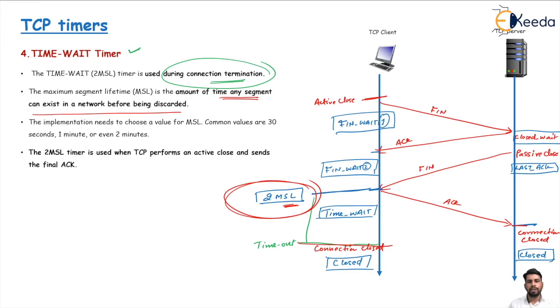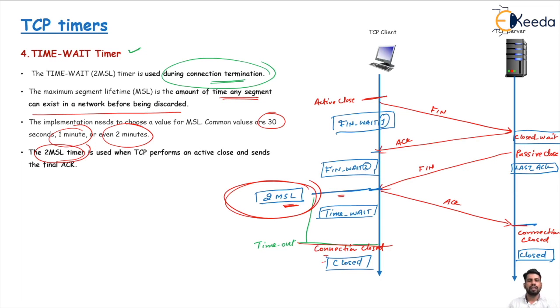So here we have to choose this MSL. Common values are 30 seconds for some, 1 minute for others, and 2 minutes for others. TCP performs the active close and sends the final acknowledgement after using this 2 MSL, and finally closes the connection.